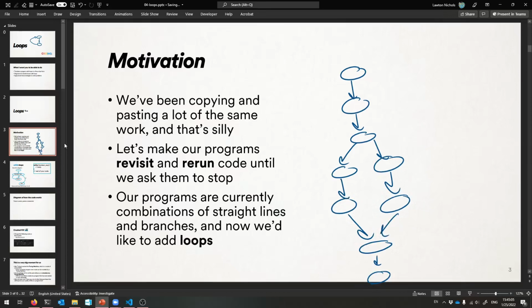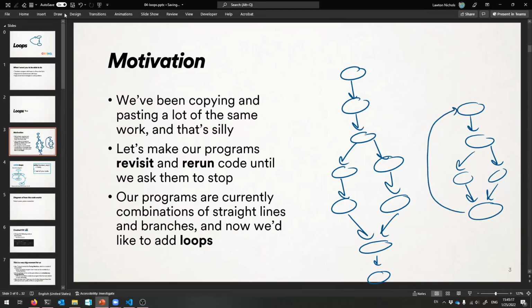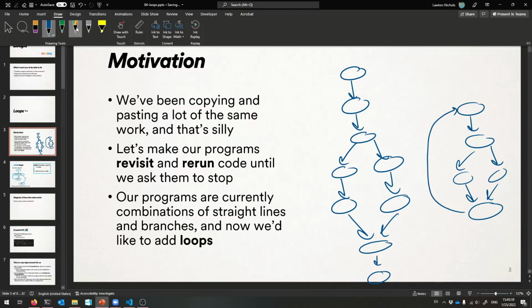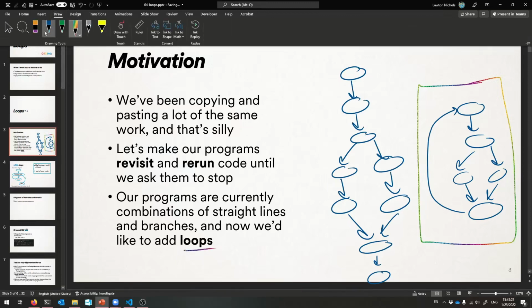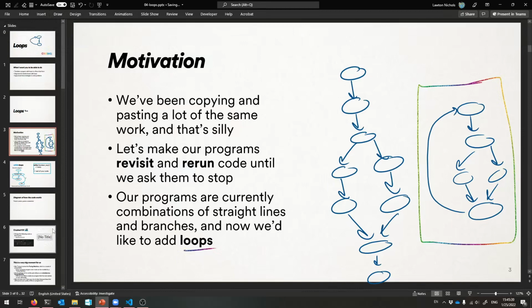But the holy grail would be we want to branch and come back and also go back to the start and repeat, okay? That arrow that goes back up, that's a loop, okay? We like to add those things called loops to our programs that let us revisit our code. So let me show you how to do it.